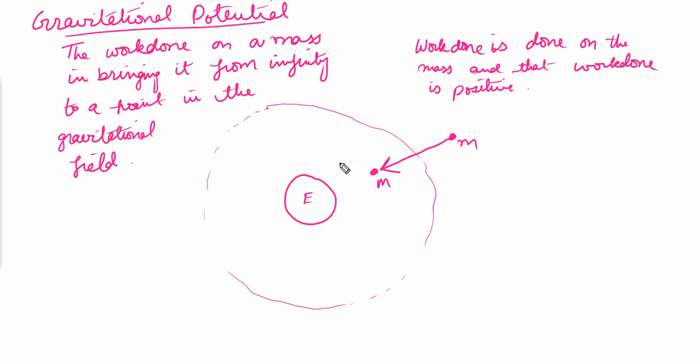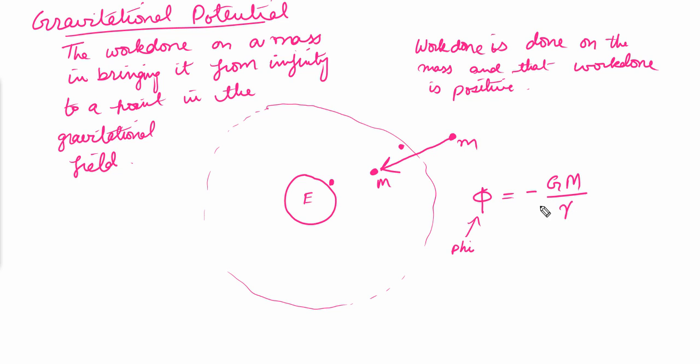If we do more work and bring the mass over here, then obviously our gravitational potential will be more. If we bring the mass right over here, then our gravitational potential will be less. So we represent the gravitational potential with this symbol that is called phi, and this work done is basically equal to negative GM over r.